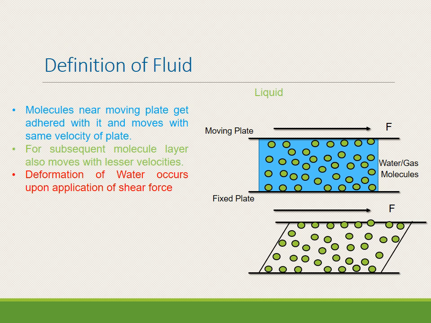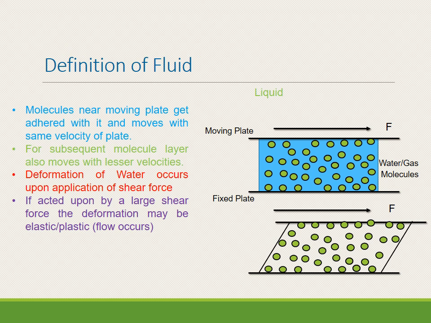So we can easily say that if a fluid is acted upon by shear force, there would be a deformation and the flow will occur.